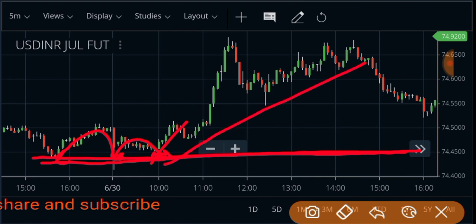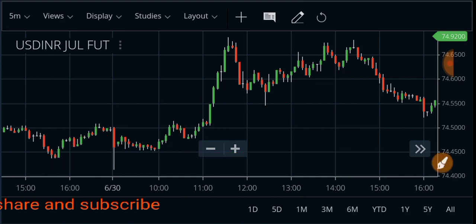Then how do we find these levels on the live market? It's a simple way we find live levels on the market. First we find resistance and support. In every day's videos I repeat this: find support and resistance, find support and resistance, right?